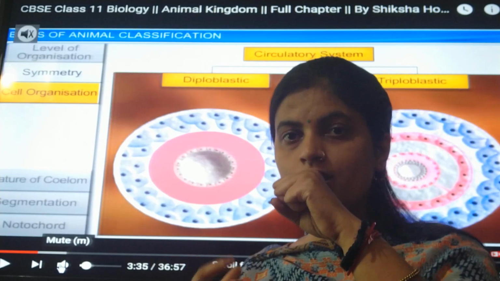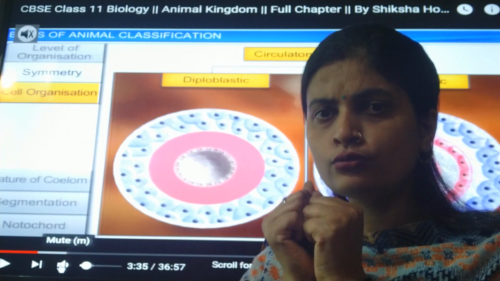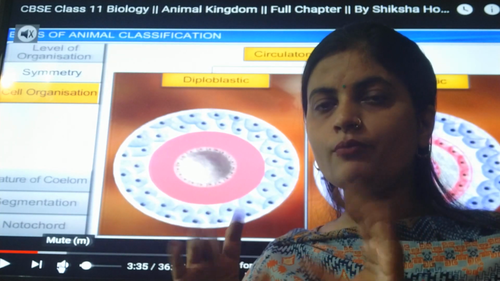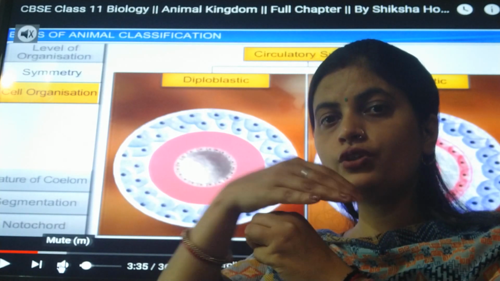Suppose there is a single cell zygote. Now embryonic development will occur. This one cell will divide into 2, 2 will divide into 4, 4 will divide into 8. That means I am talking about cell division. So at that time, cells arrange themselves into different layers.